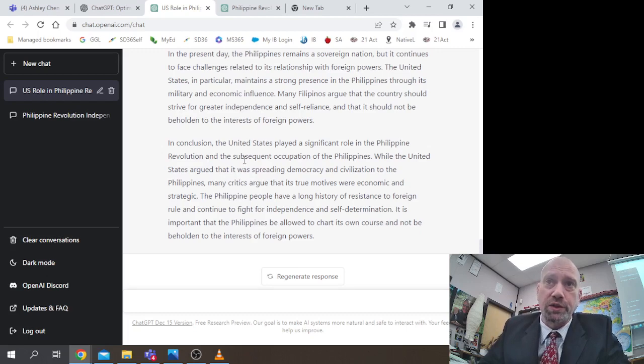How do we use this tool in the 21st century learning environment? What is the role of this kind of tool? The answer to this question is yet to be decided, but what is clear is how not to use this tool. How we should not use this tool is to pass it off as our own work. We should not use this kind of robot artificial intelligence to plagiarize and to create work that we're pretending is our own work.